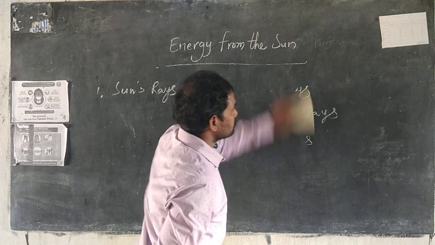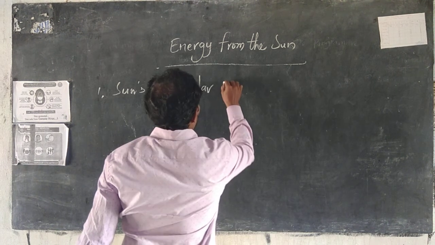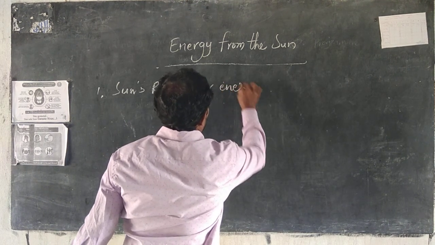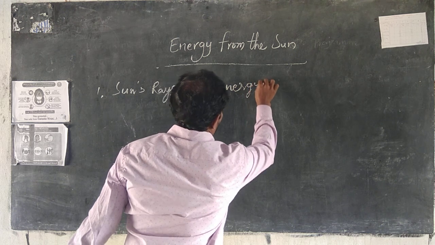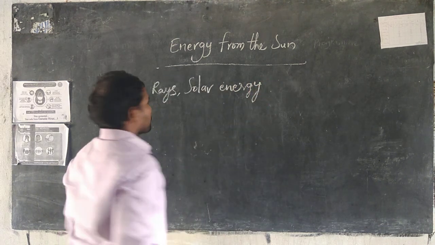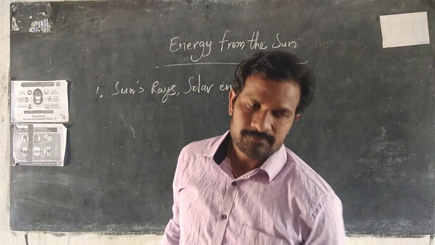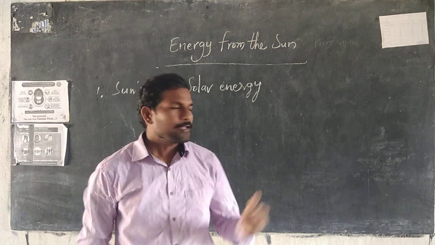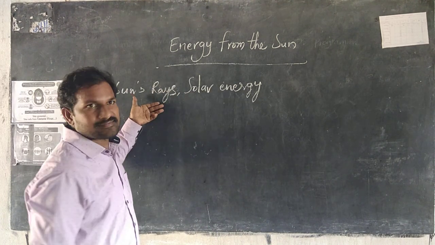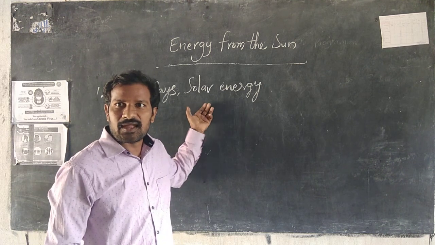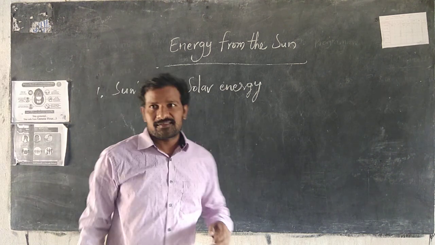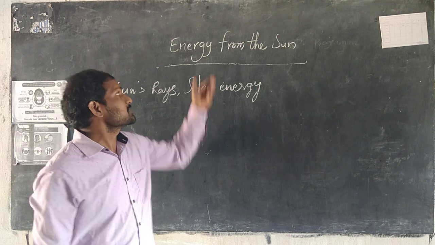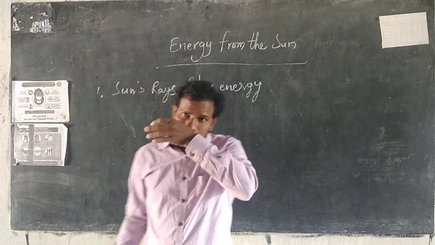Note it down, all of you. Did you write? Okay, sun rays and solar energy. First we will discuss the sun.